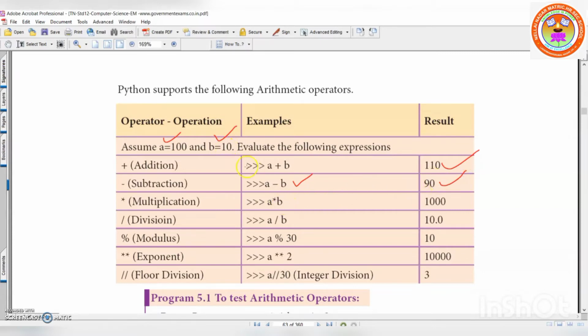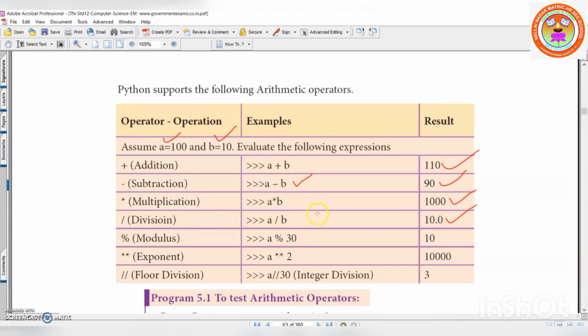Subtraction, A minus B, 100 minus 10 is 90. Then A into B, 100 into 10, that is 1000. A divided by B, that is 100 divided by 10, that is 10.0. Okay, so you are dividing two numbers. When you divide two numbers, naturally the output will be in float. Keep it in mind. Now, A modulus B, this is the modulus sign. Remember, even in C++ we used the same symbol, right?